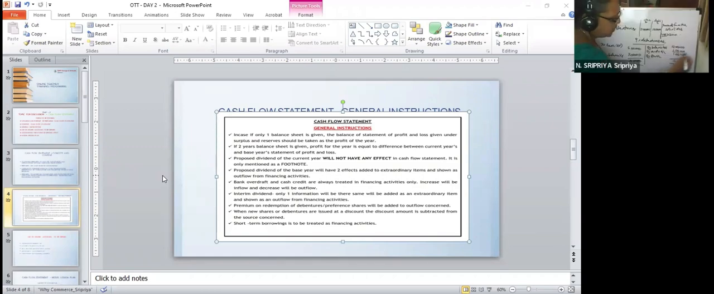So what happens to the extent of this 1 lakh? There will be no effect in the cash flow statement because it is issued for purchase consideration. Fine. So to the extent of 1 lakh alone, there will be an effect. That will be proceeds from issue of debentures 1 lakh less discount 10,000. So 90,000 will be inflow from financing activities.